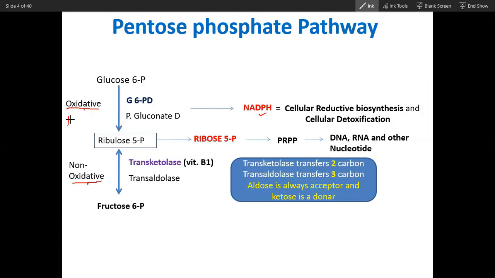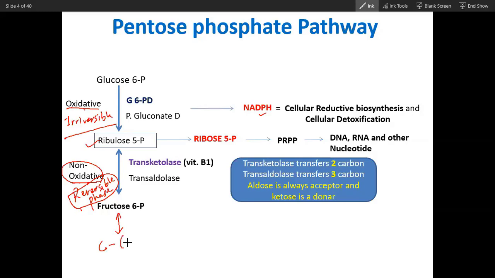And this is the irreversible phase. The oxidative phase is the irreversible phase. And the non-oxidative phase is the reversible phase. Now you can see this reversible phase. From glucose, ribulose can be produced through the oxidative phase, and from glucose through the reversible pathway, ribulose can also be produced. If you really think about this irreversible pathway, you just have to add one more thing, glucose 6-phosphate here also.